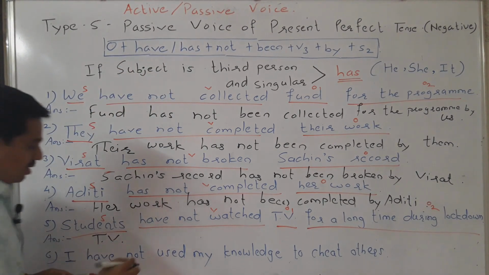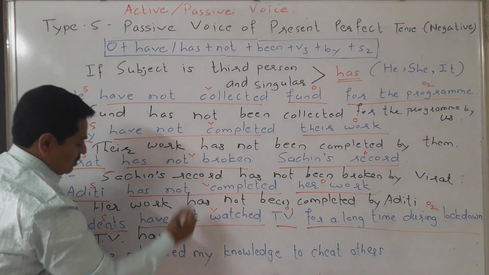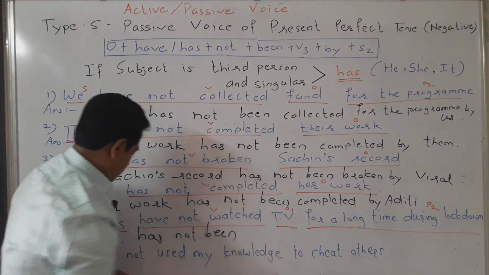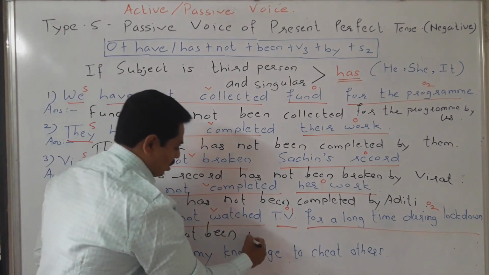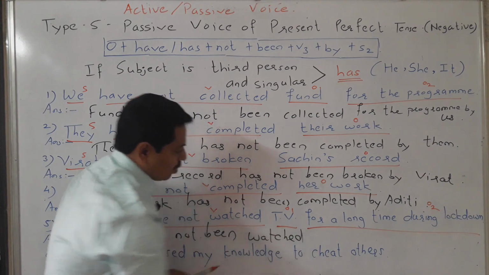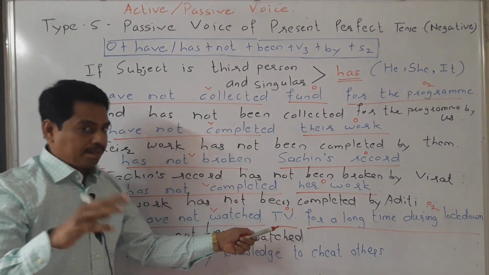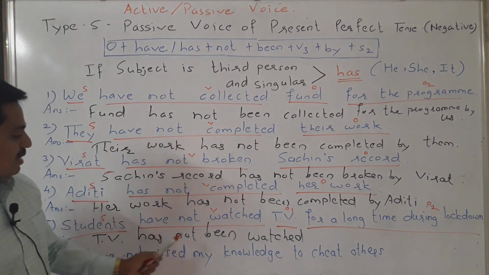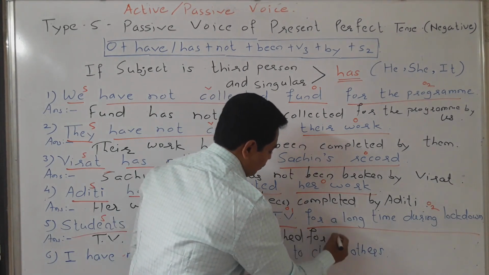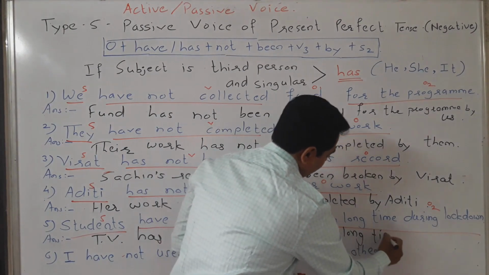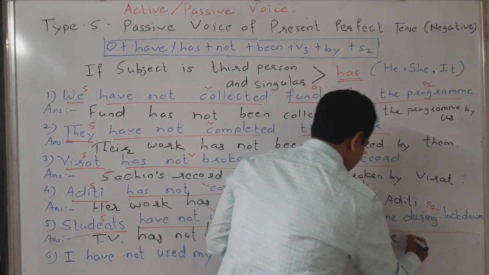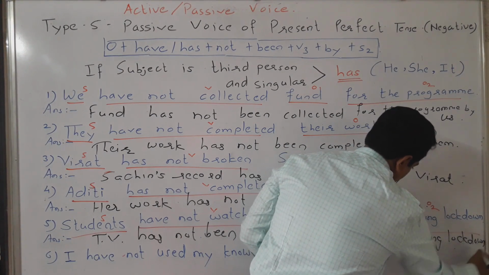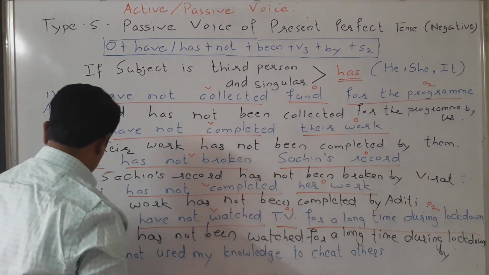TV, third person singular. That's why has, plus not, plus been. TV has not been watched. Now object number 2 should be written after V3 or at the end of the sentence. So we will write here, TV has not been watched for a long time during lockdown by students.